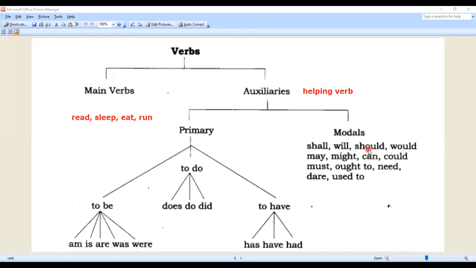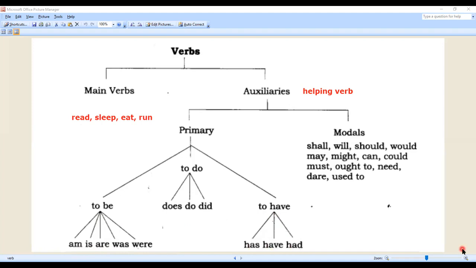primary verbs or modals. In the primary verbs, you have to notice that they are divided into three parts: to be, to do, and to have. In to be, we use is, are, am, was, were. In to do, we use does, do, and did. And in to have, we use has, have, or had.